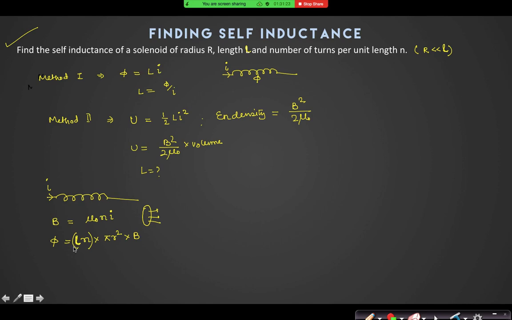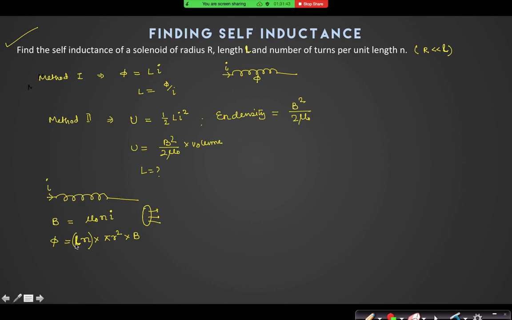Flux is not only one loop. Flux means the total loops. How many loops are there? n into l loops are there. Okay, what is the magnetic field? We know mu naught n I. What is the area? I know pi r square. So the flux for each loop is B into pi r square.